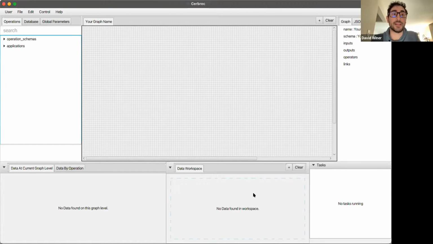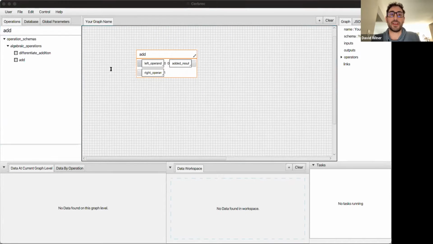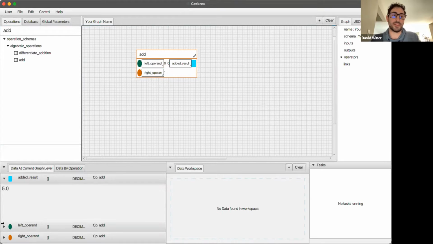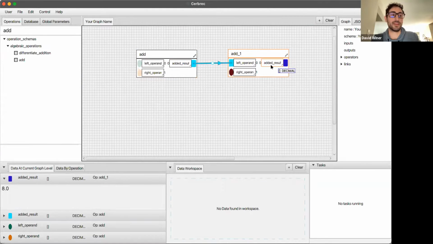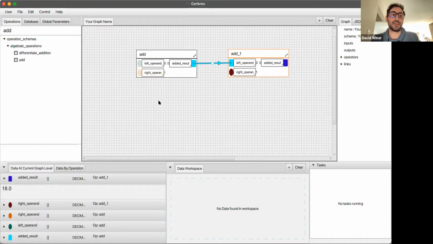So I'm just logging in now. Cool. I'll show that you can drag and drop an add operation here, and I'll put in some quick values. You can bootstrap values if they're small. Instead of being fulfilled by a binding link, they appear as circles, and you can see the results below. Then if I copy and paste this, I can take the output of one operation and feed it to another. So now you can see that it went 5 plus 3, and then I can replace this value, and you can see the final result is updated.